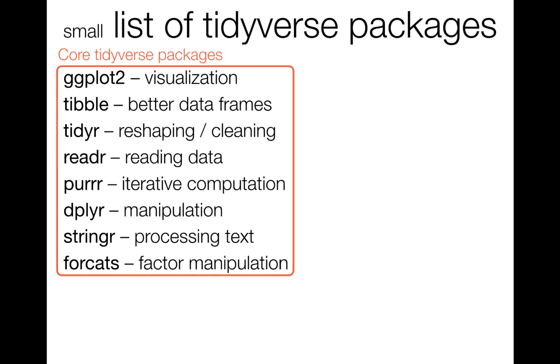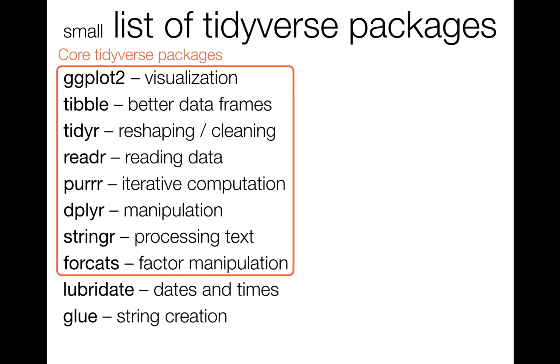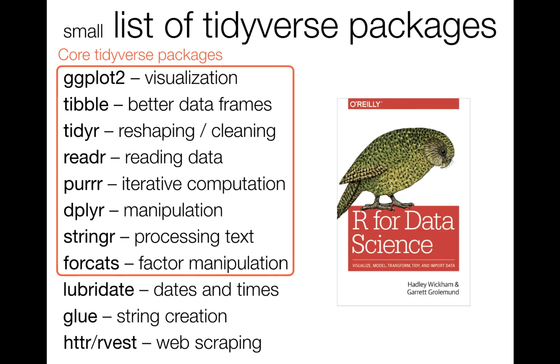Whenever you load the tidyverse library itself, it loads all of those packages. But there are other tidyverse packages as well. For example, we've already met lubridate. Lubridate facilitates working with dates and times in R, and there's a package called glue that facilitates the creation of strings. There are also other packages that are said to be tidyverse adjacent, like httr, pronounced hitter, and rvest. These are used for scraping data from the internet. Again, we're only going to scratch the surface with these. If you're interested in more information, I'd recommend you go to that book, R for Data Science by Wickham and Grolemund. It's online for free, or you can buy the paperback version for a really modest price.